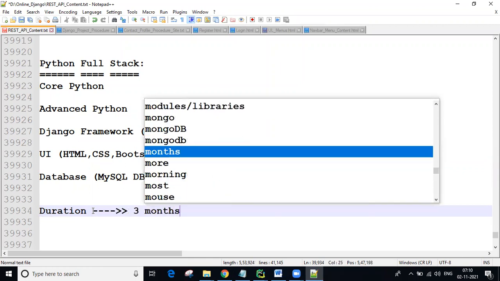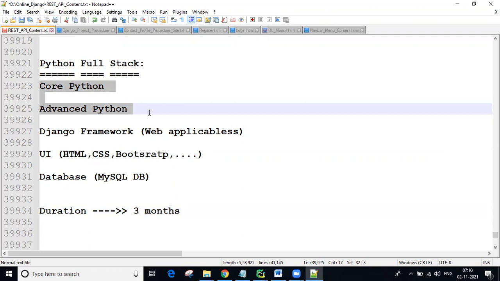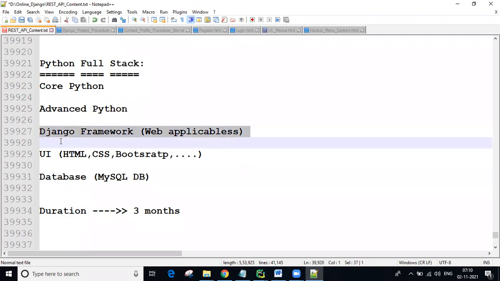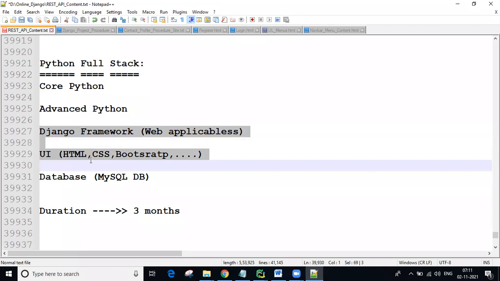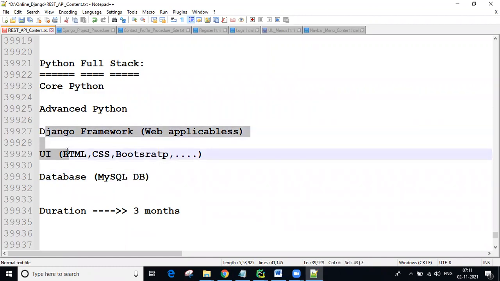If you want to learn only Python, then 45 days is enough. At the time of learning Python, you also get the database. And at the time of learning Django, along with Django you get the UI. So 45 days for Python with the database, and 45 more days for Django with the UI.